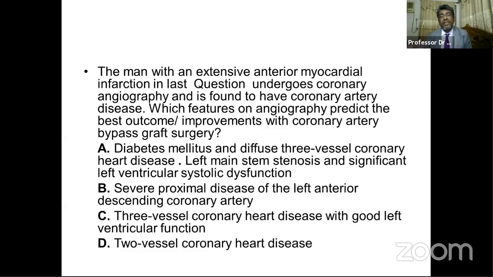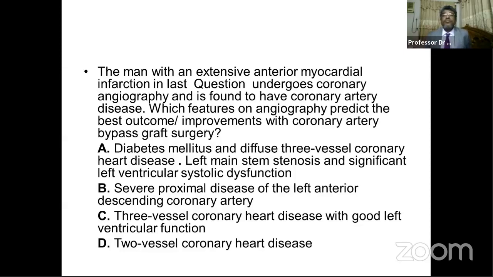Among the 4 scenarios described below, in which case can we get the best outcome if we do coronary artery bypass surgery?